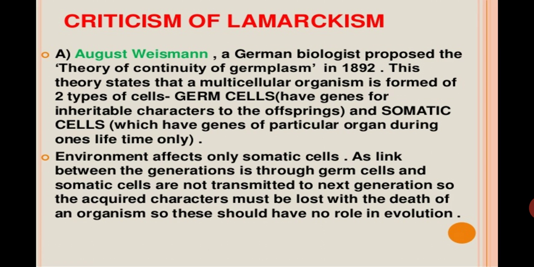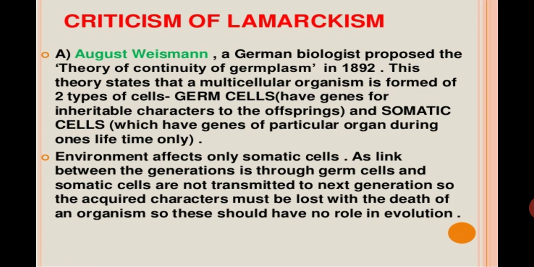Many types of criticisms are also faced by Lamarckism, given by August Weismann. A German biologist, he proposed the theory of continuity of the germplasm in 1892. This theory states that the multicellular organism is formed of two types of cells: the germ cells, which have genes for the inheritable characters to the offspring, and the somatic cells, which have genes of a particular organ during one's lifetime only.